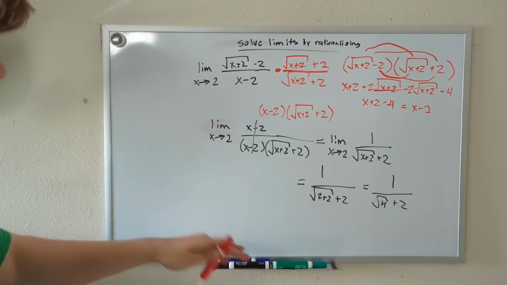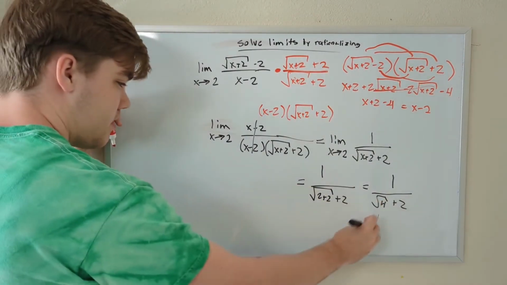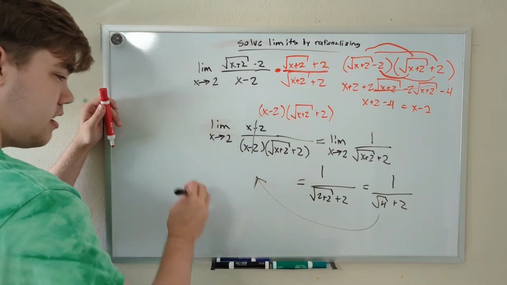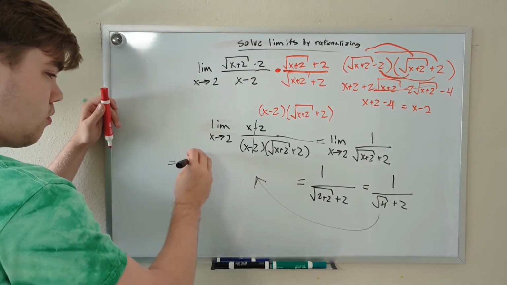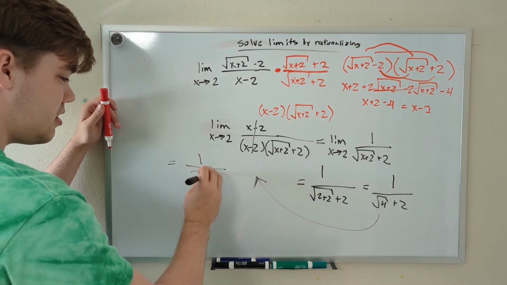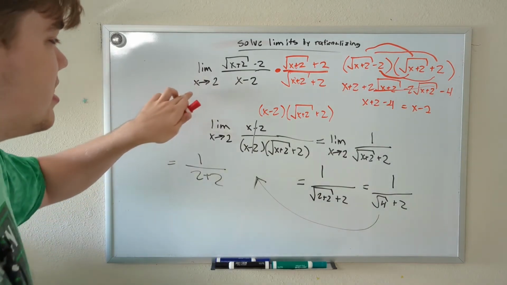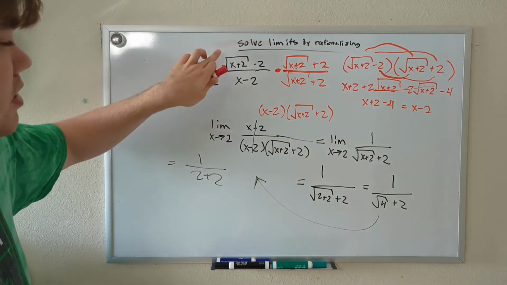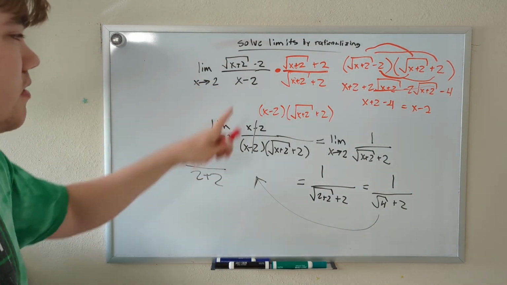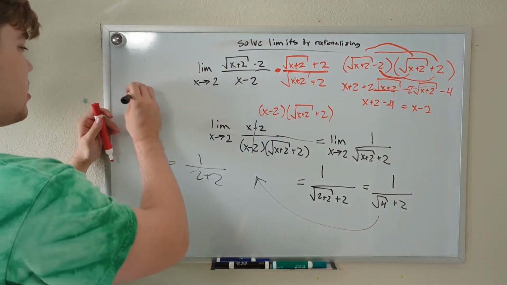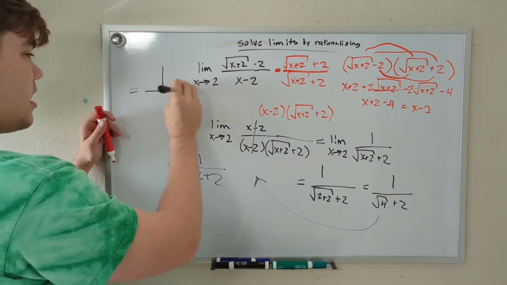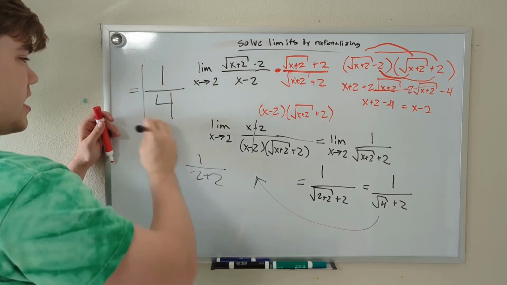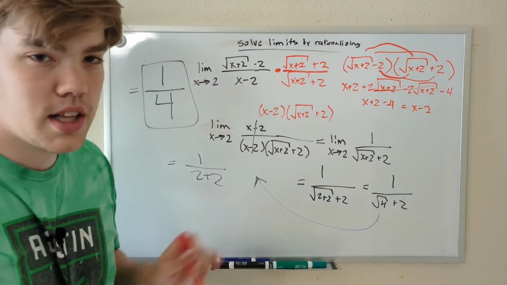And I'm kind of running out of room down here, so forgive me for this, but we're going to move over here. So this is now equal to 1 divided by 2 plus 2. So the limit as x approaches 2 of the square root of x plus 2, minus 2, divided by x minus 2 is simply equal to 1 divided by 4. And that is the answer to our limit problem.